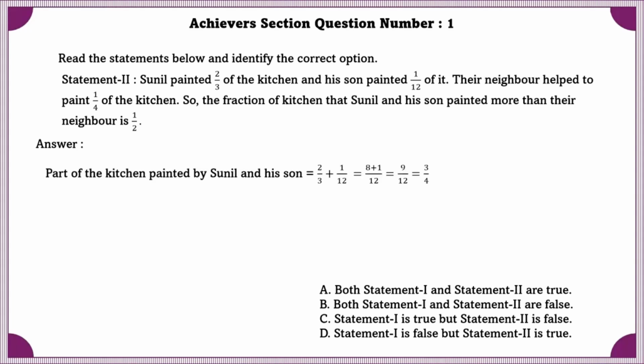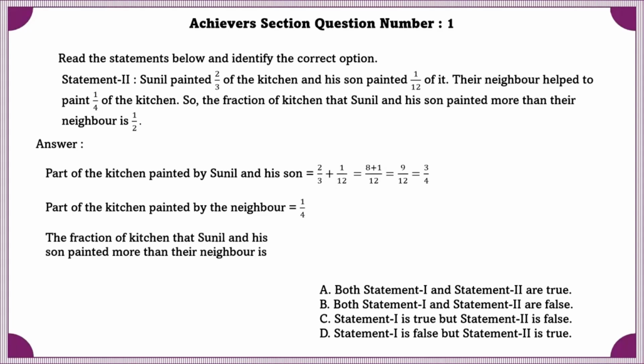Part of the kitchen painted by Sunil and his son is equal to 3/4. Part of the kitchen painted by the neighbor is 1/4. The fraction of kitchen that Sunil and his son painted more than their neighbor is 1/2. Therefore, statement 1 is false, but statement 2 is true.